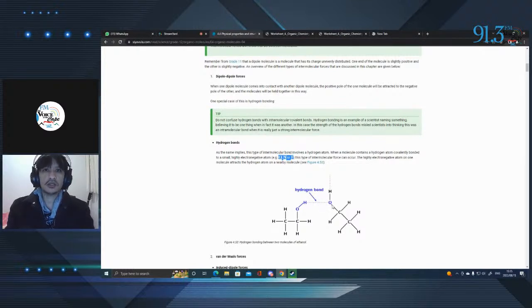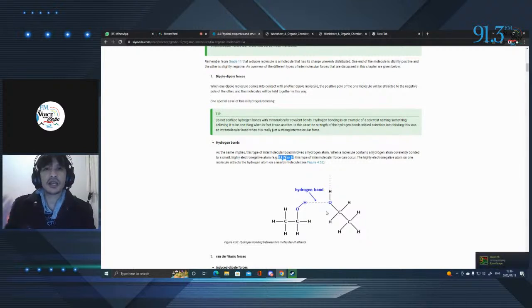Now, amongst all intermolecular forces, hydrogen bonds are essentially the strongest. That's why water has such a high boiling point, and some other gases vaporize rather easily, for example, like fuel. If you go to the garage and get that lovely smell of petrol, there are some people who really love that smell, and that is because fuels like octanes have a low boiling point, so they turn into gas easily.